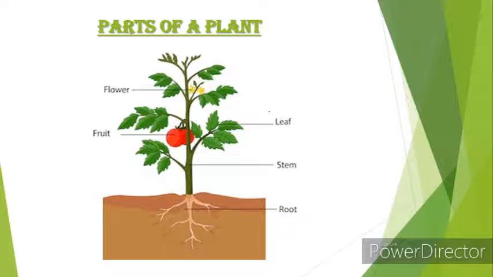So let's see what are the parts of a plant. You know what are the parts of a plant, right? So in this picture, this is the flower. So flower is a part of a plant, and leaves are parts of a plant, and fruit are parts of a plant, and stem and roots are parts of a plant. And you have heard that leaf is the food factory, right? Because leaves prepare the food for the plant. So these are the parts of a plant: flower, fruit, leaf, stem and root.